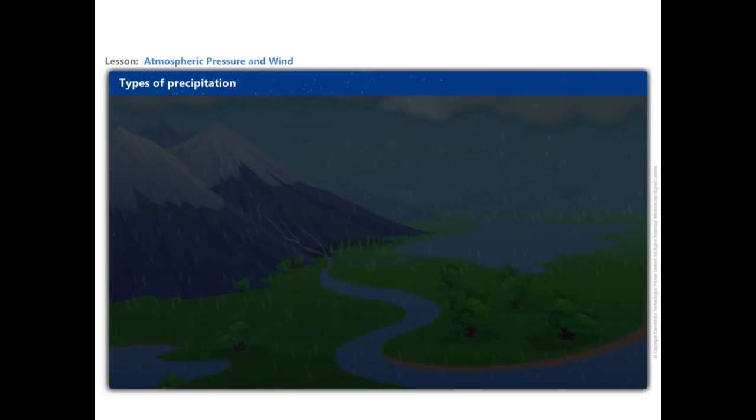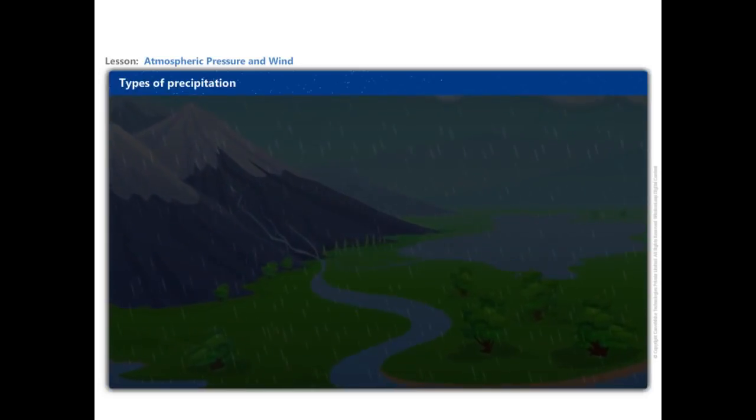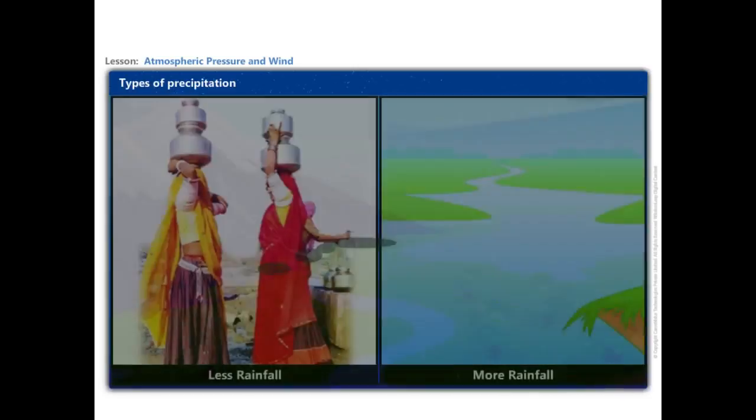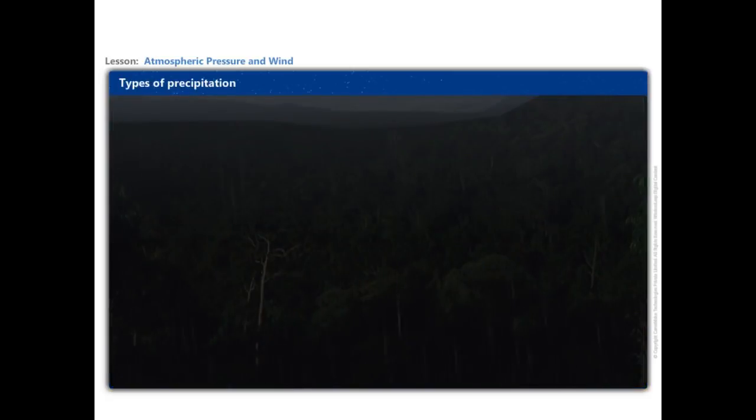Rainfall is very important for the survival of plants and animals. It brings fresh water to the Earth's surface. Less rainfall may cause water scarcity or drought, and more rainfall may cause flood situation. Plants play an important role in maintaining the level of rainfall. Thus, plants should be protected that help in preserving water.